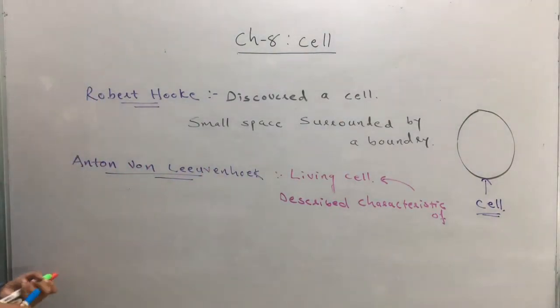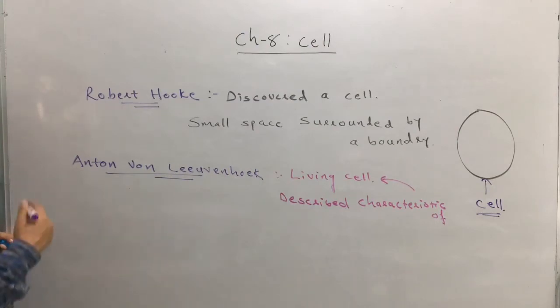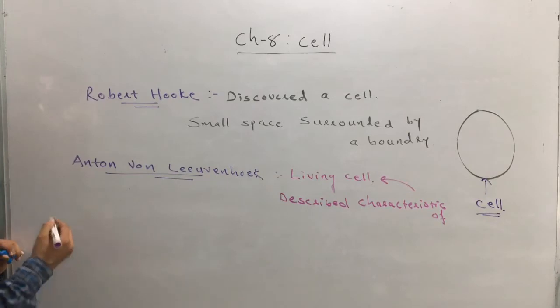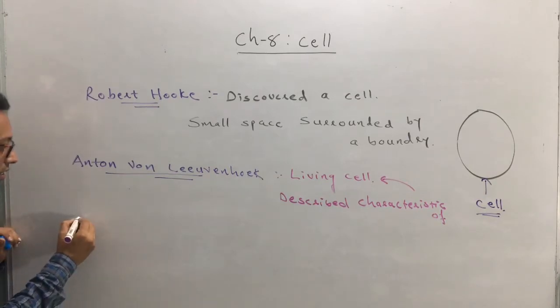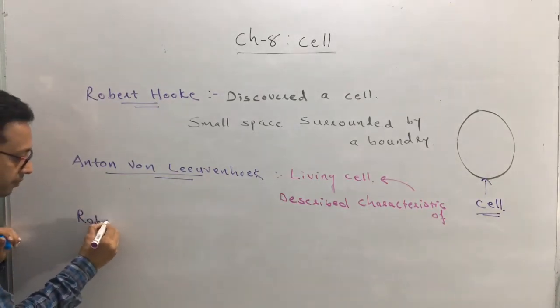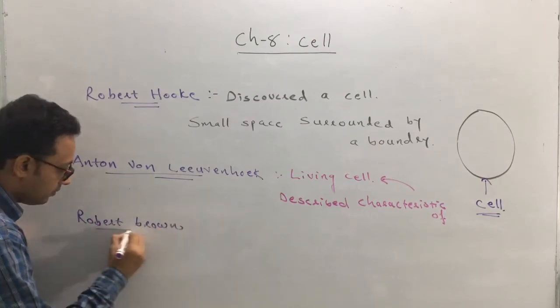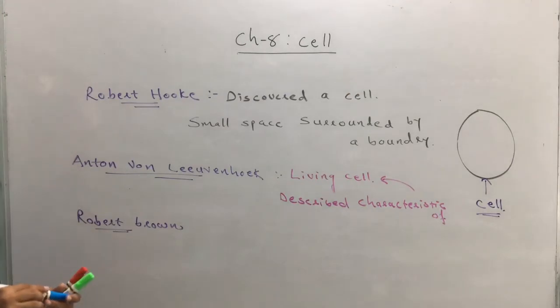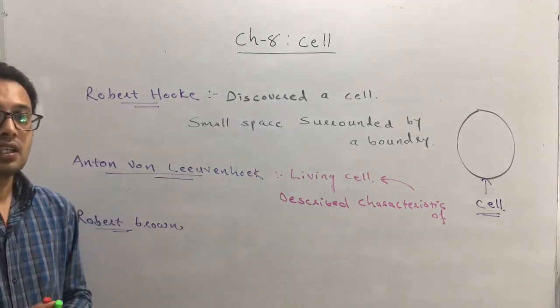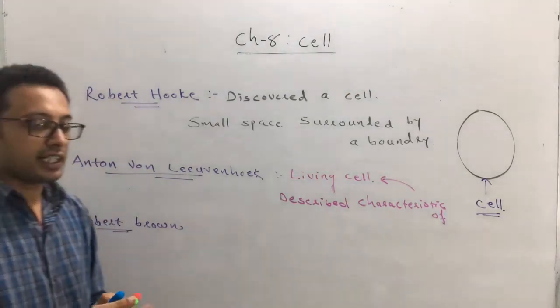Another scientist, as the science advances, who has played a very significant role, is Robert Brown. Now the science has advanced. There is lots of machinery that has been developed.